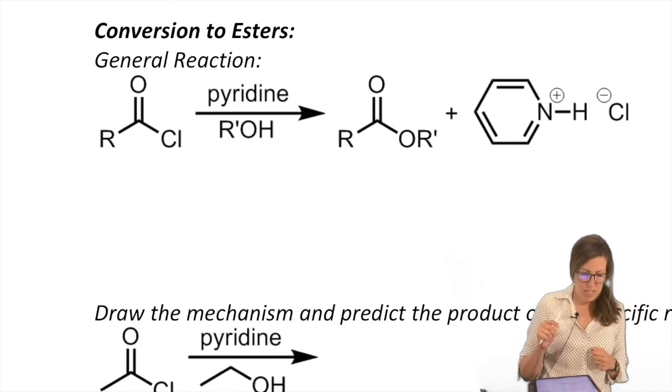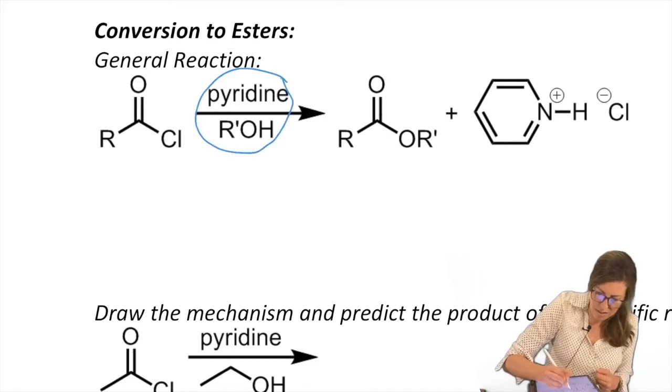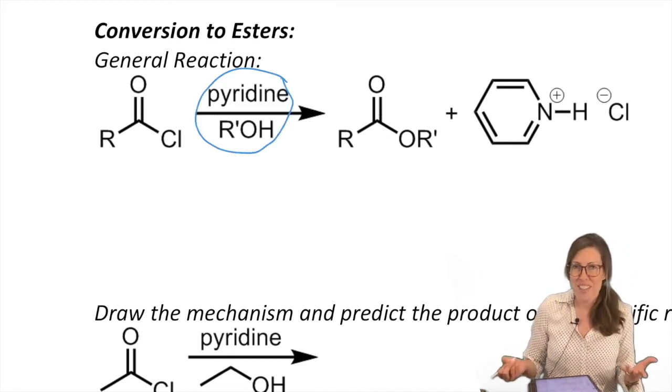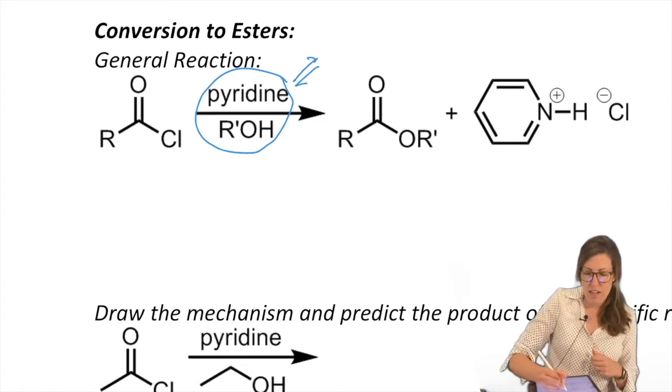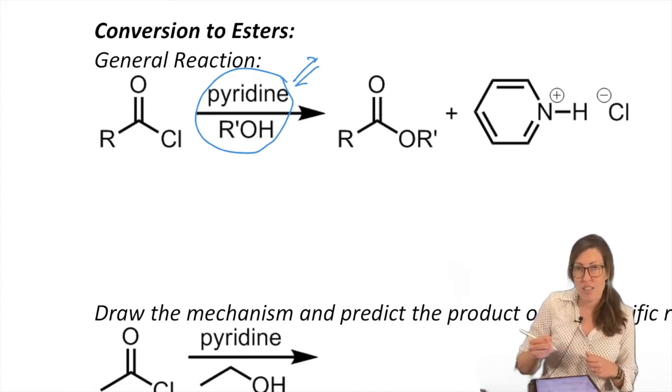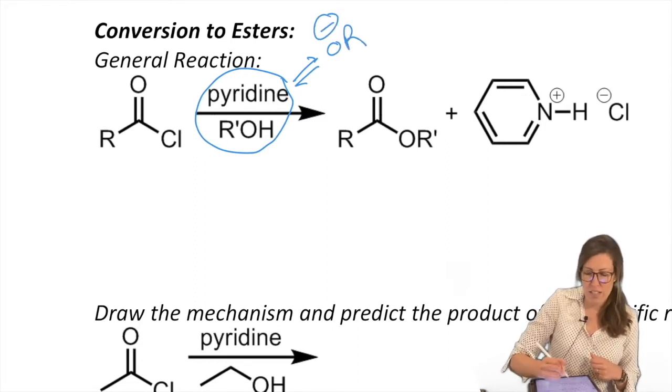Okay, so to make an ester, look at the exact similar scenario. Instead of HOH, which is water, we have ROH, meaning pyridine is going to deprotonate the alcohol, and we're going to have not hydroxide, but OR minus, alkoxide, right?